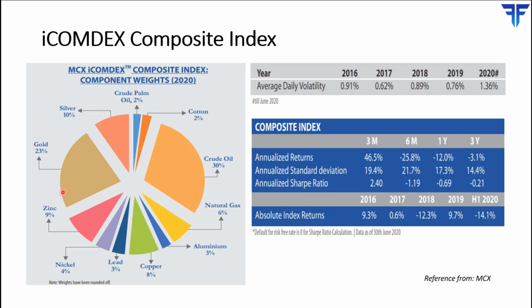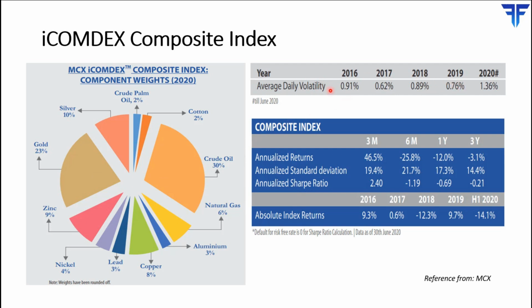Now the pie chart on the left over here shows you the constituents of the composite index as of today. As we can see, crude oil comprises a bulk of this index, occupying a weight of 30%, followed by gold, which occupies a weight of 23%. So more than 50% of the composite index is comprised of two commodities, namely crude oil and gold. So movements in crude oil and gold will have a significant say on the trajectory of the commodity index.